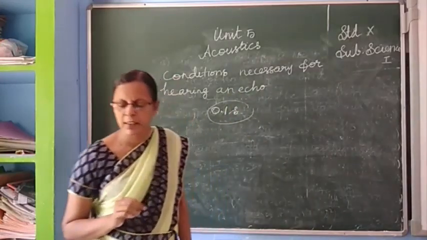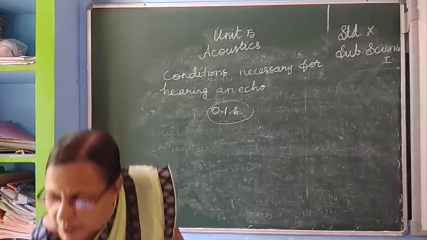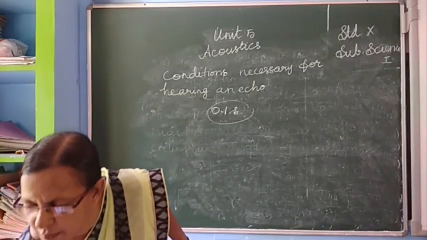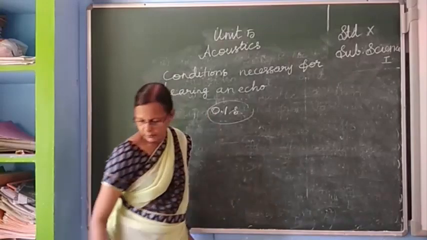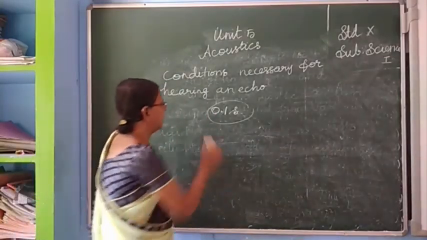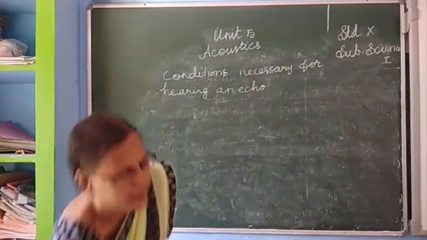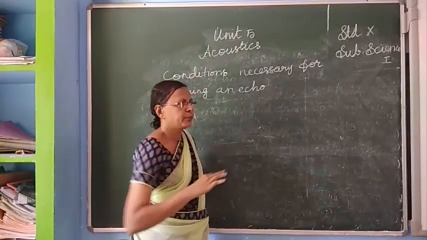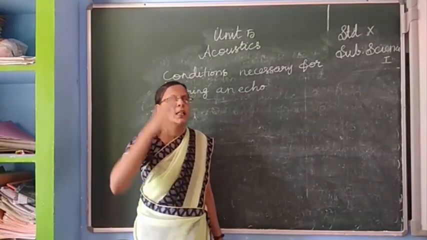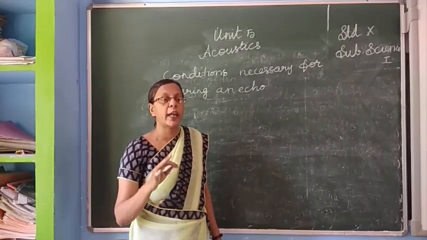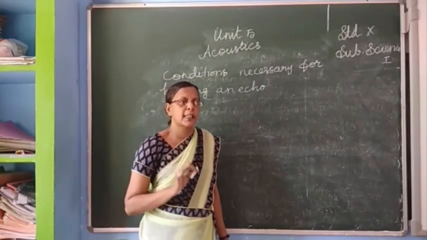Then the second condition, children, is the distance between the source of sound and the surface of reflection. That distance is the second factor.